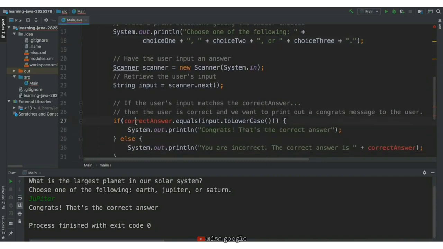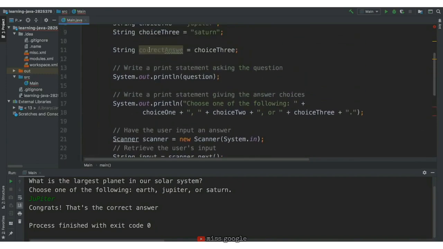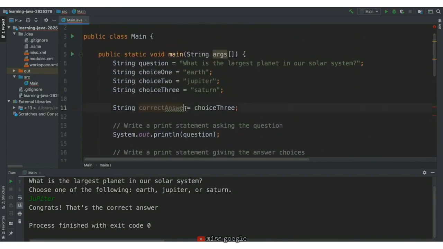Let's scroll down. Here we have correct answer in red. Cannot resolve symbol correct answer. And it has the error here as well. Let's scroll up to the definition of correct answer to see its value as well as what the variable is called. Here we've misspelled the variable. We need to add an R to our correct answer for correct answer. With the R added, our errors go away. Let's save this and run the program.